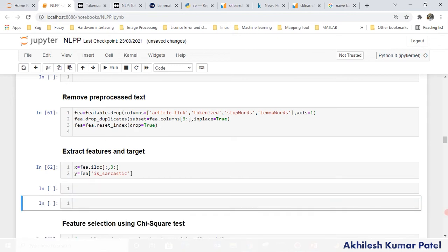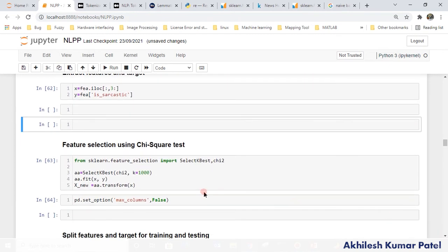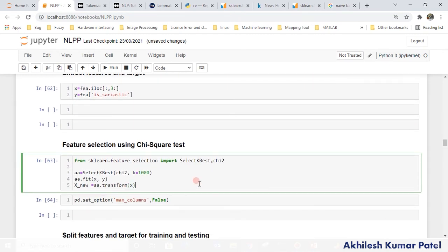Now we are going to use chi-square. There are different ways you can use scikit-learn to extract the features. The important thing is that you have to know which algorithm will be suitable for your data, because chi-square is very good for categorical data. There are different feature selection methods that work for regression, while this is part of classification. So from the feature selection library I am just selecting two functions, which are simply classes. Select k best means how many best features I want to extract, and what kind of algorithm I am going to use, that is chi-square.